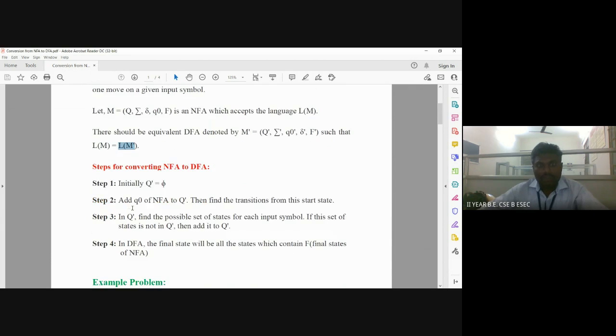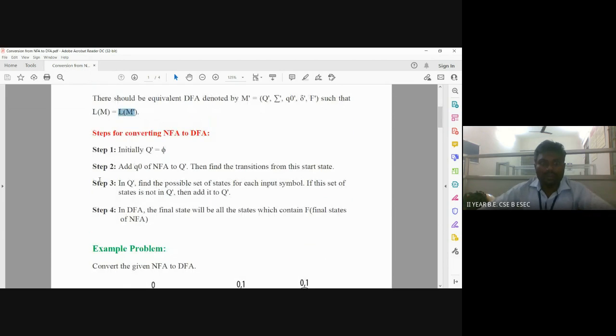Come to our steps. If you follow these steps, we can convert from NFA to DFA. Step number 1: initially, the finite set of states of the DFA, Q dash, is considered as phi, the empty set.